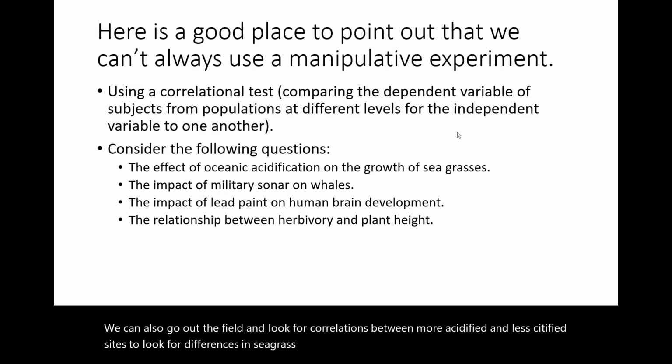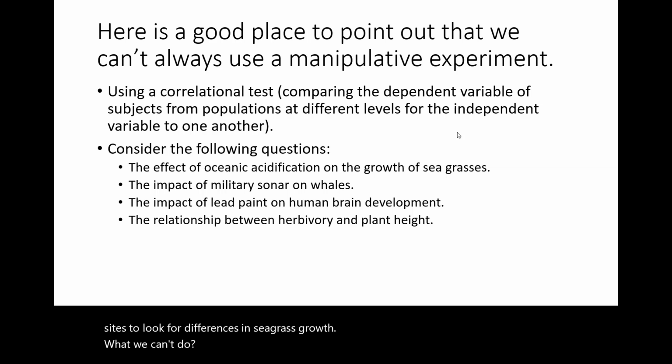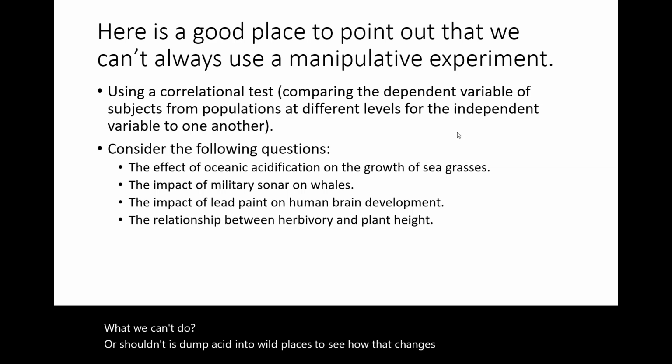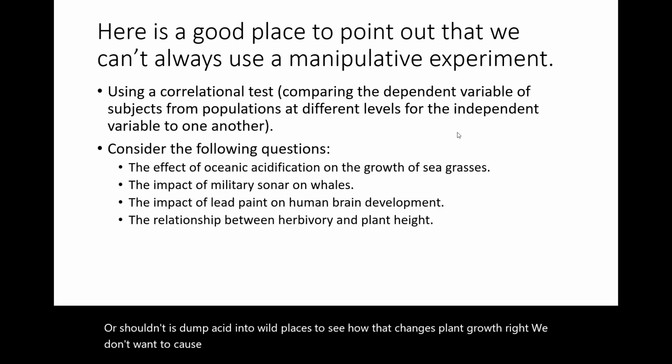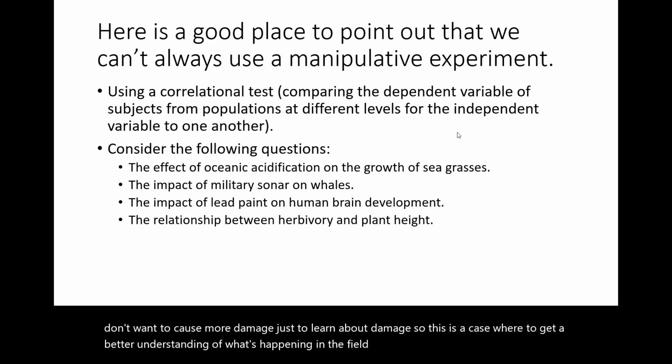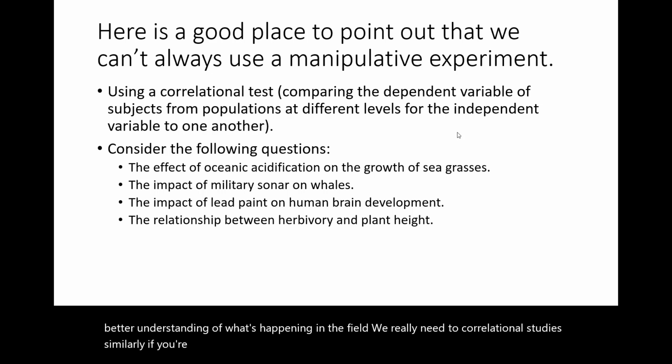What we can't do, or shouldn't do, is dump acid into wild places to see how that changes plant growth, right? We don't want to cause more damage just to learn about damage. So this is a case where to get a better understanding of what's happening in the field, we really need to do correlational studies.